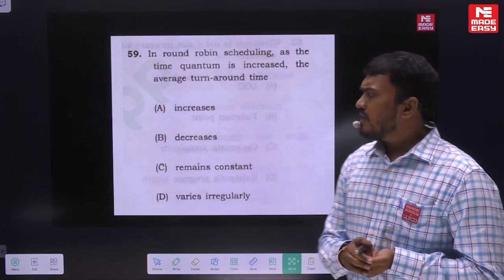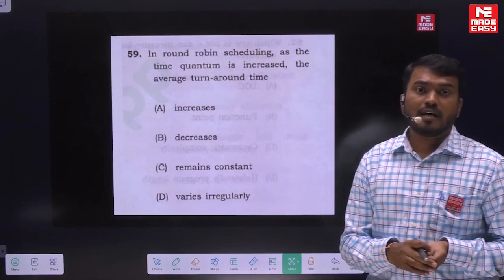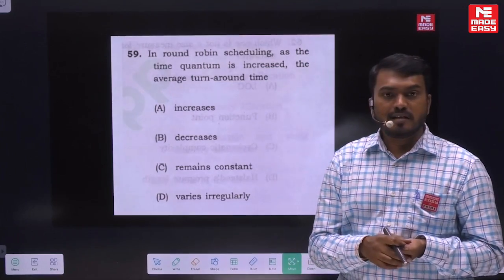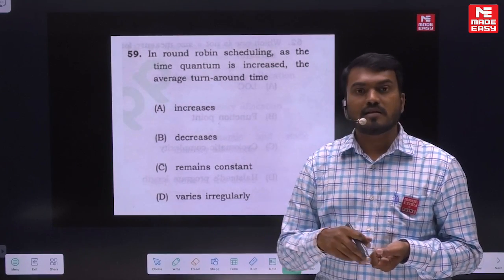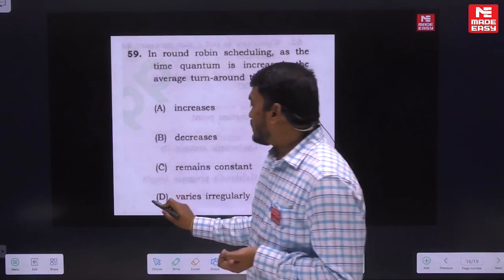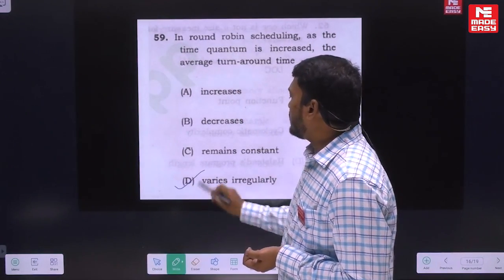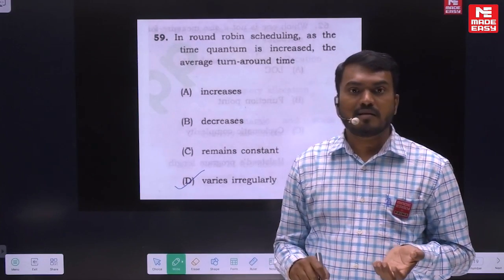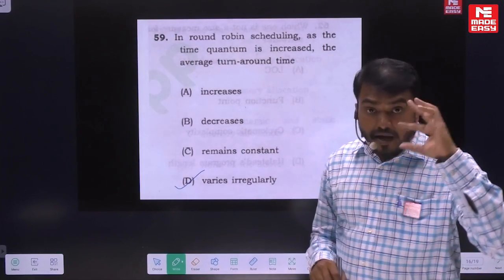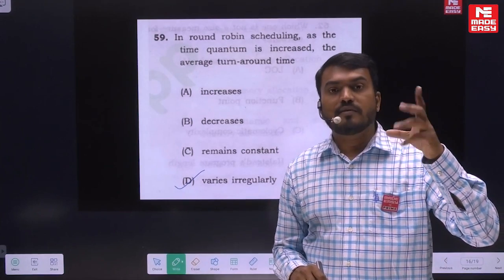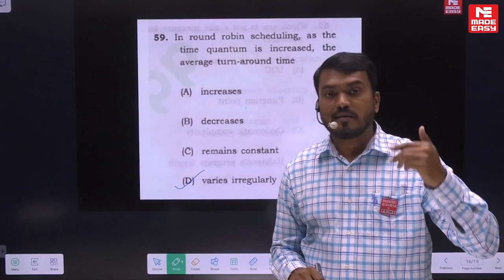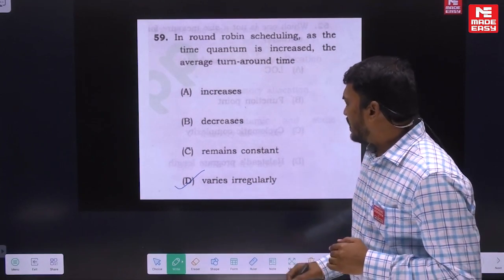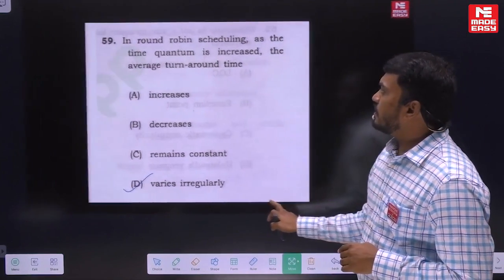If you solve with one example, sometimes you may get an increase, and in some examples it will decrease. So the right answer is: it varies irregularly. In some examples it will increase and in some it will decrease. You need to imagine which example to take, with respect to time quantum, arrival times and burst times, in which it increases and in which it decreases. This is one of the logical questions in CPU scheduling.